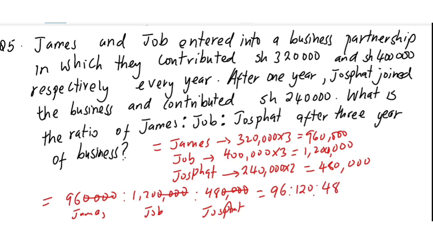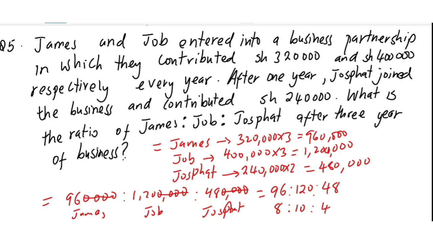Let's say you divide by 12. 96 divided by 12 gives you 8, 120 divided by 12 gives you 10, and 48 divided by 12 gives you 4.